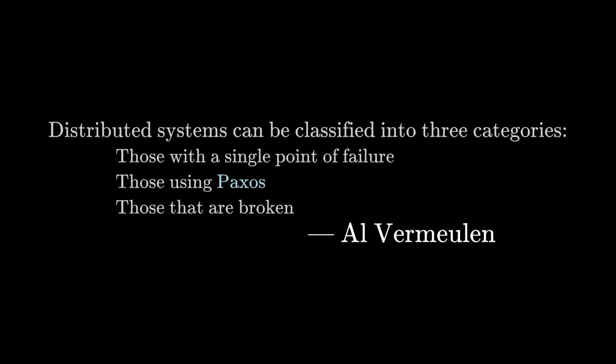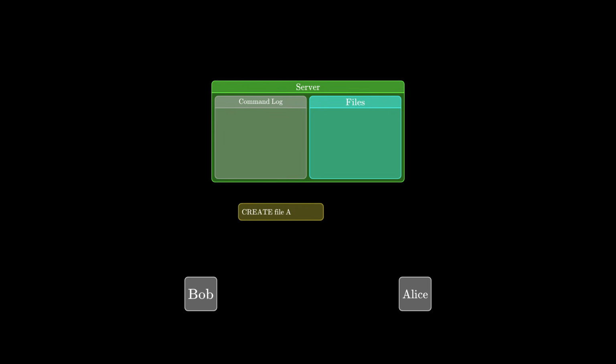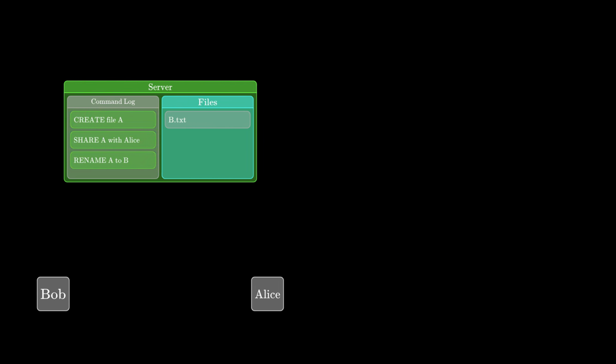Let's say you want to make a cloud storage service, something like Google Drive. So you set up a server that clients can send read and write requests to, and that machine can handle the commands one at a time on its local file system. For a while, this works, although you do get some complaints of high latency from people far away.